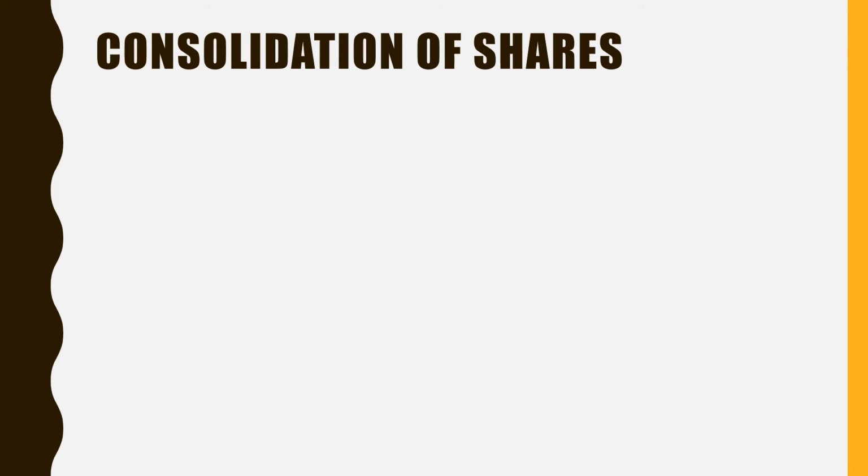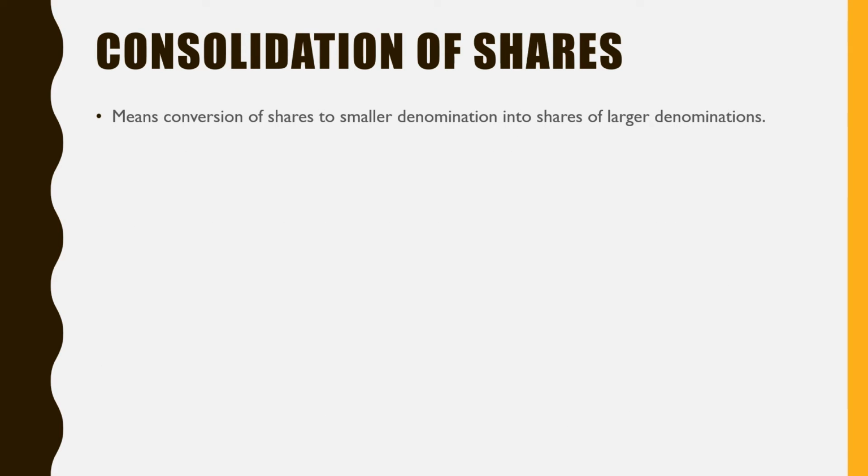Second type of the alteration of capital is consolidation of shares. Consolidate means what? Coming together, getting together. That is consolidation. So it means conversion of shares of smaller denomination, not too small, into shares of larger denomination. Small value shares will be consolidated and a larger denomination share will be created there.